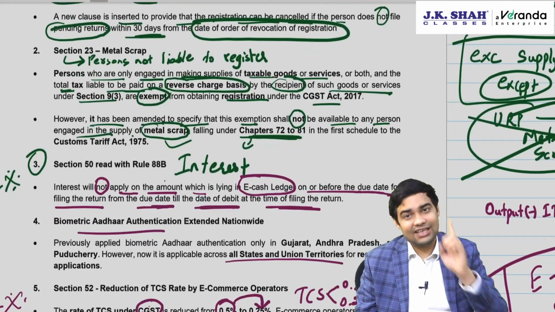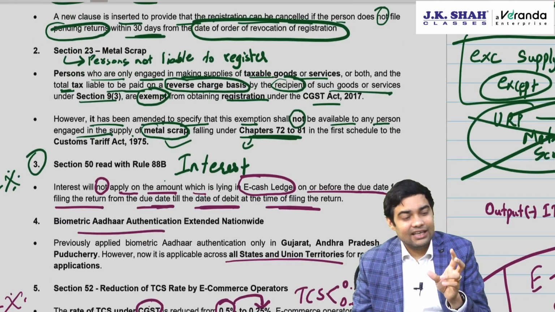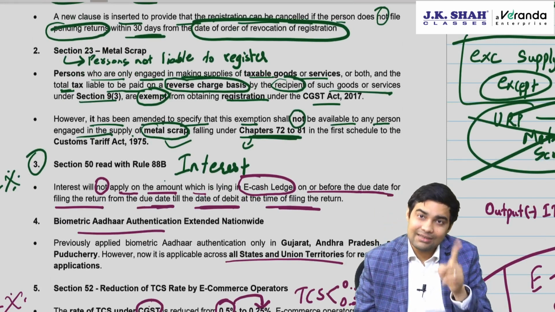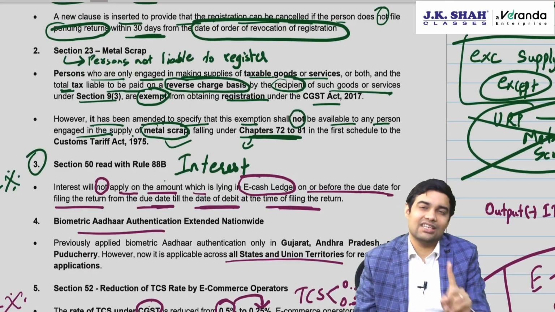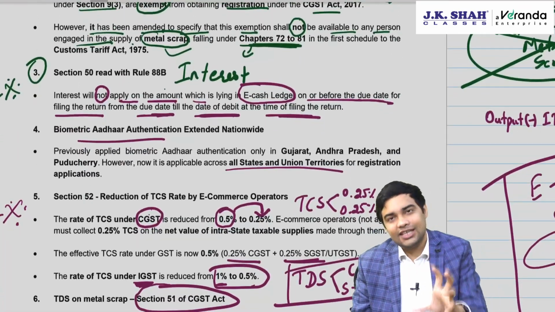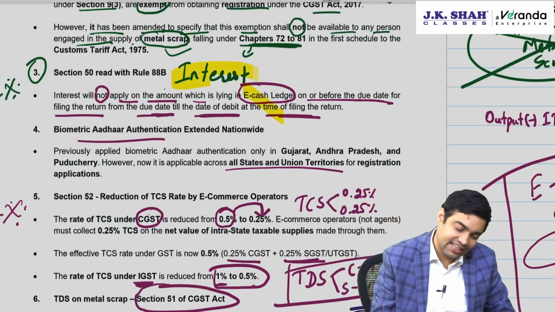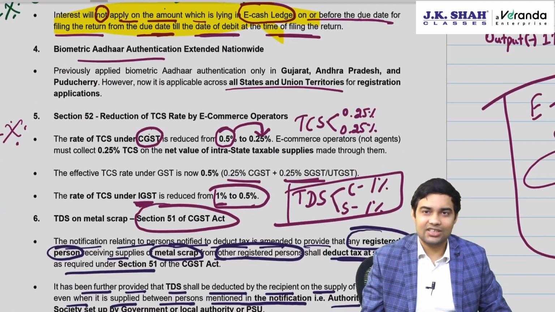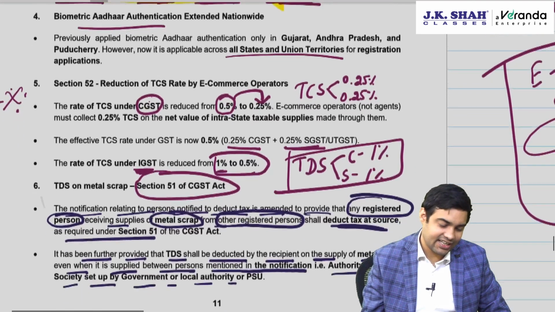Metal scrap person has to register even if his entire liability is covered by RCM. The exemption which is available in section 23 is not available for metal scrap. If you have sufficient balance in e-cash ledger, then interest will not apply. Very important point. Biometric Aadhaar authentication extended to entire India.